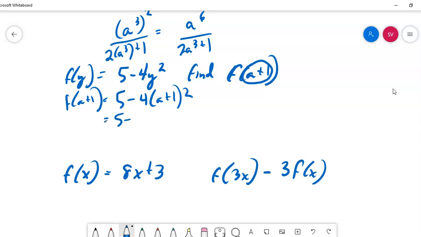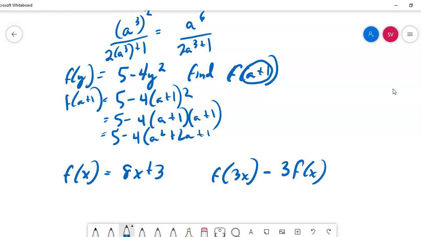So this is going to expand out into 4 times the quantity a plus 1 times a plus 1. So I'm going to get 5 minus 4 times, now we'll FOIL this, a squared plus 2a plus 1. Now I'm going to distribute the minus 4 by multiplication.